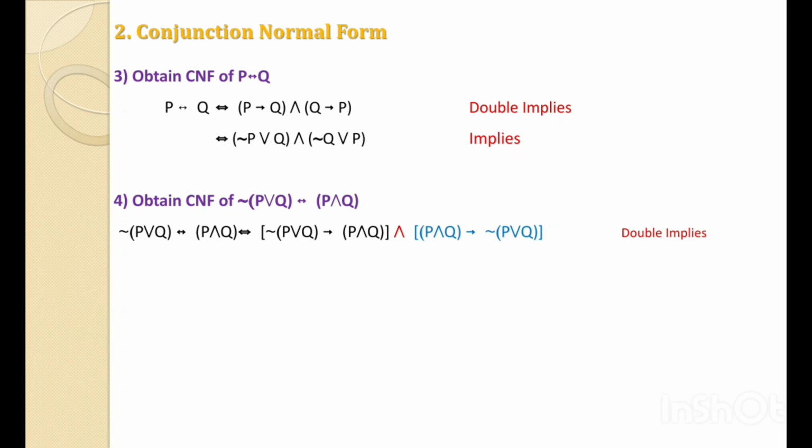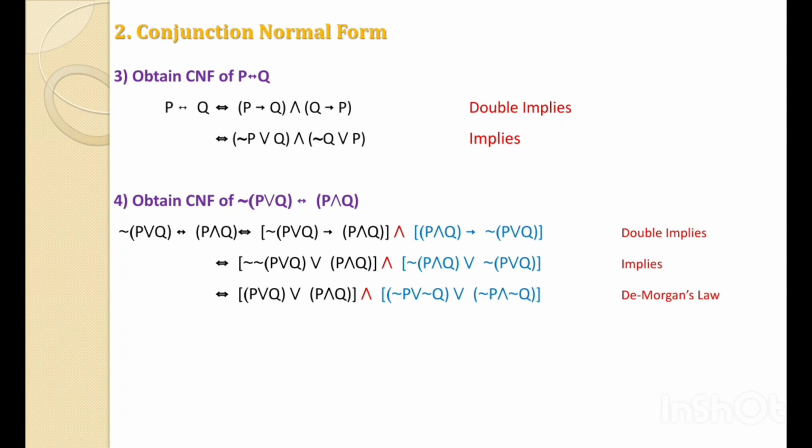Now if we solve this implies, it becomes not in bracket P or Q or P and Q, and not P and Q or not P or Q, by using the implies formula. Now by using the negation, we can ignore this not. Therefore it becomes P or Q or P and Q. And by using De Morgan's law, not P or not Q, or again for the last term by using De Morgan's law, it becomes not P and not Q.